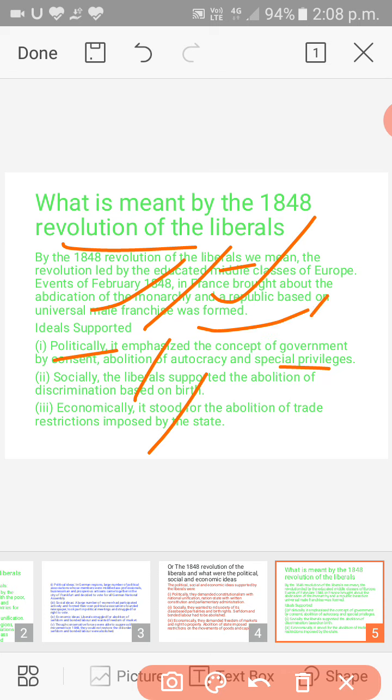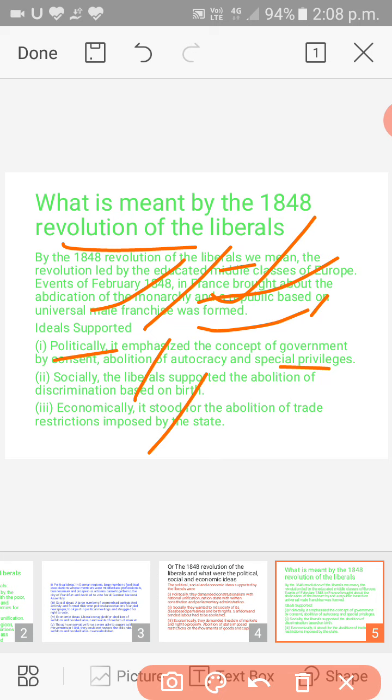So during the 1848 revolutions of the liberals, they abolished the system of monarchy, and they established a parliamentary system of government, an elected and representative type of government.